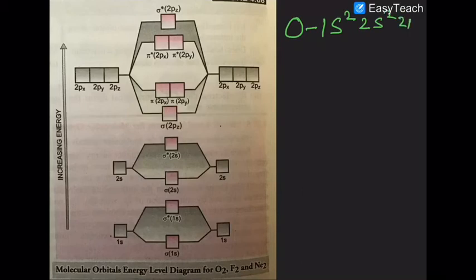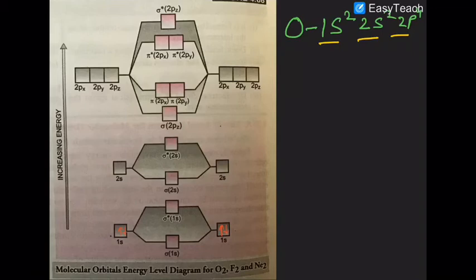Now look at oxygen. For oxygen, the configuration is 1s2, 2s2, 2p4. So how would you write that? First you will write the electrons here. These 2 electrons will come here, and these 2 electrons will come here.